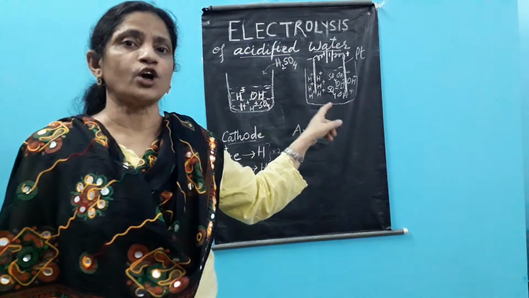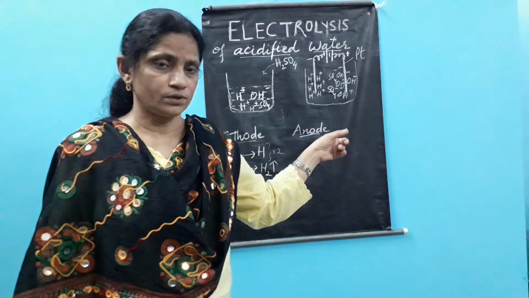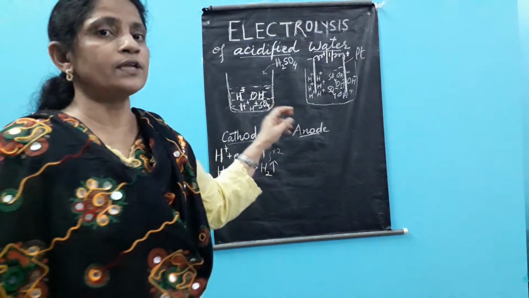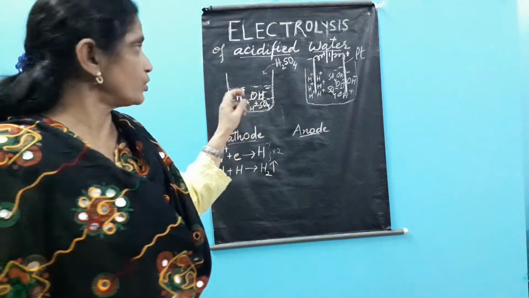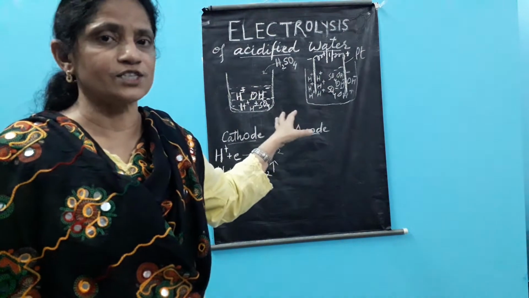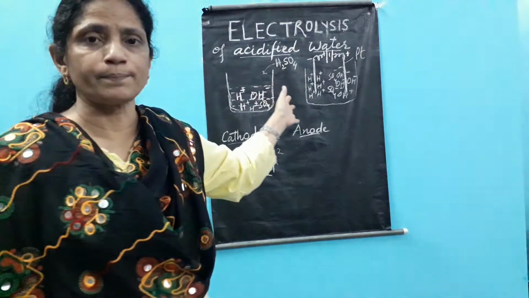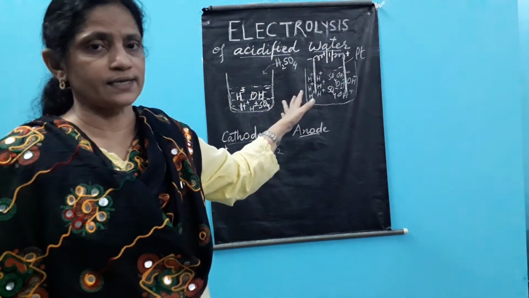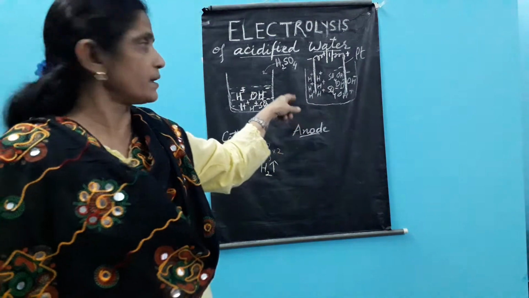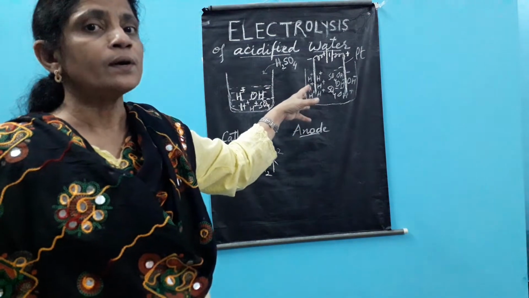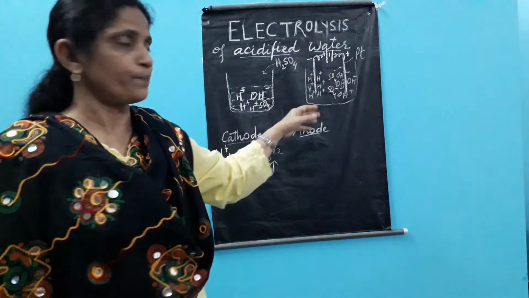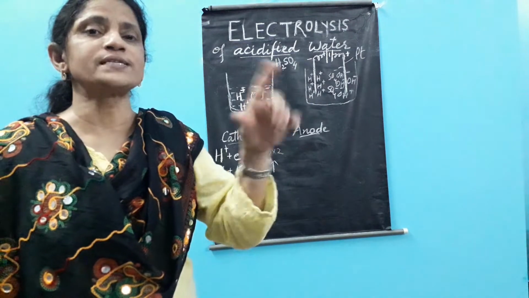Any time on any electrode, cathode or anode, more than one type of anions or cations are reaching, like in this example where OH ions and SO4 ions are reaching, any one is to be selected.